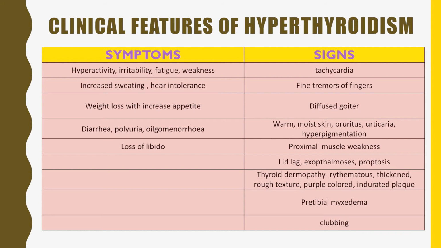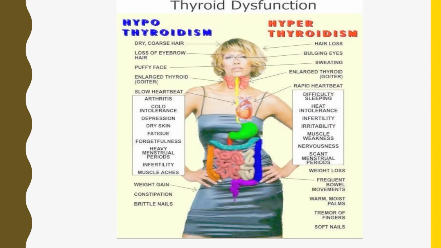proptosis, that means search it out, proptosis, thyroid dermopathies: erythematous, thickened, rough texture, purple colored, indurated plaque, right? So there will be plaque formation over the skin, which is erythematous, indurated, thickened, and having rough texture. Pretibial myxedema and clubbing could be seen. So these are some of the comparison for hypo and hyperthyroidism. You can remember by this diagram.